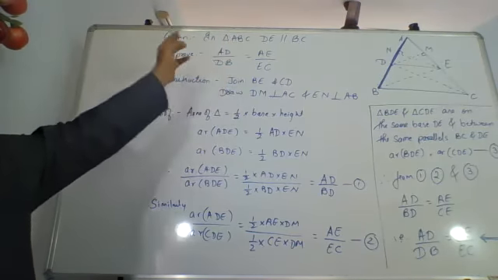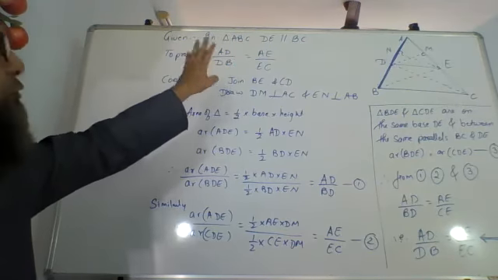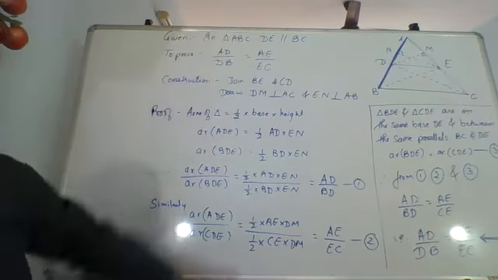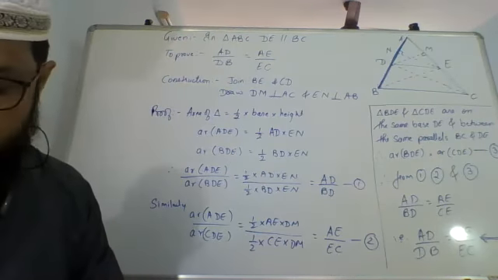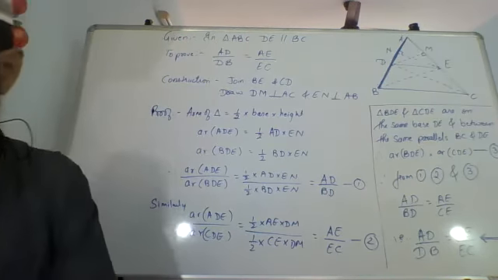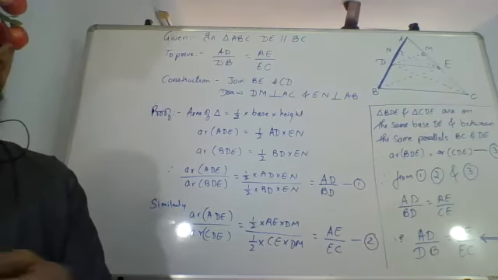Now they are saying AD upon DB equals AE upon EC, and we have to prove that DE is parallel to BC. This we'll prove by an indirect method tomorrow, and we are going to look at a few more examples based on BPT before we see criteria for similarity of triangles.